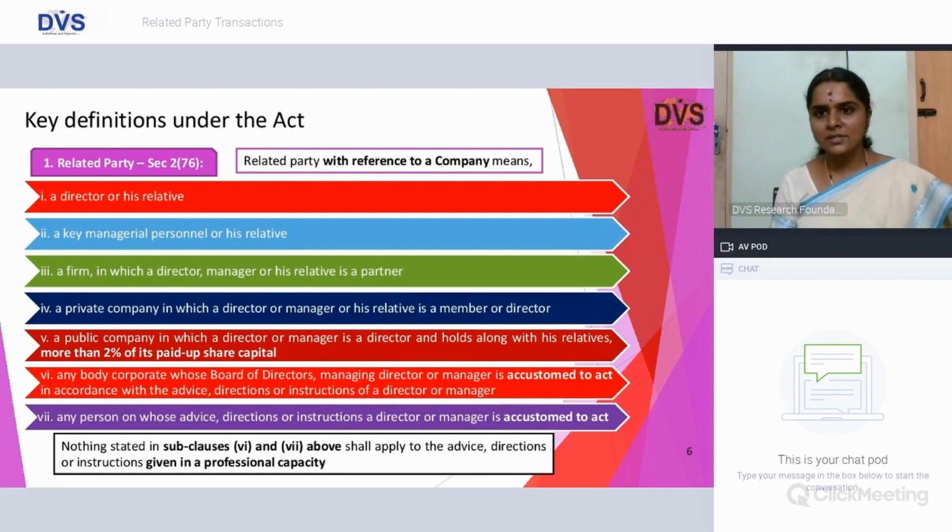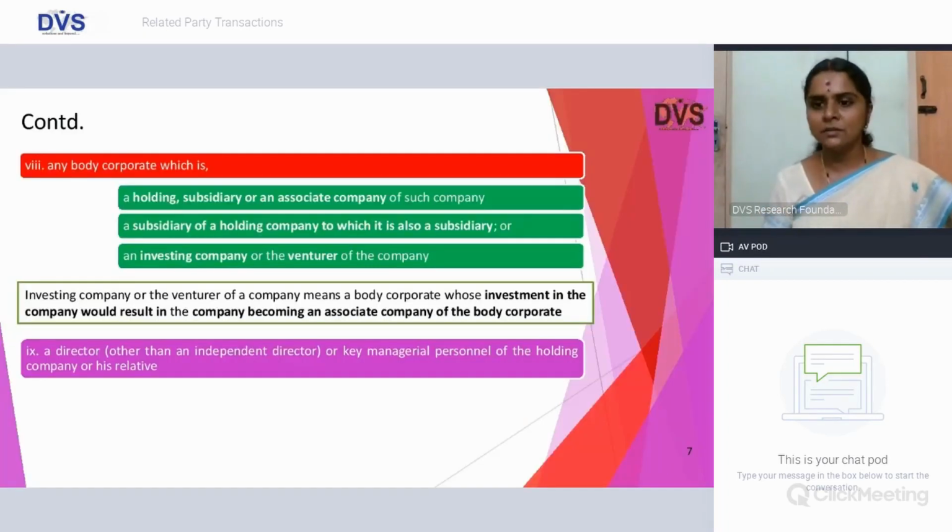Any person on whose advice, directions, or instructions a director or manager is accustomed to act likewise. There is a relief, however, that these two provisions are not applicable if such advice or directions are given in a professional capacity. So consultants, if they are directors and if they are going to render their professional advice, then this will not fall within this related party ambit.